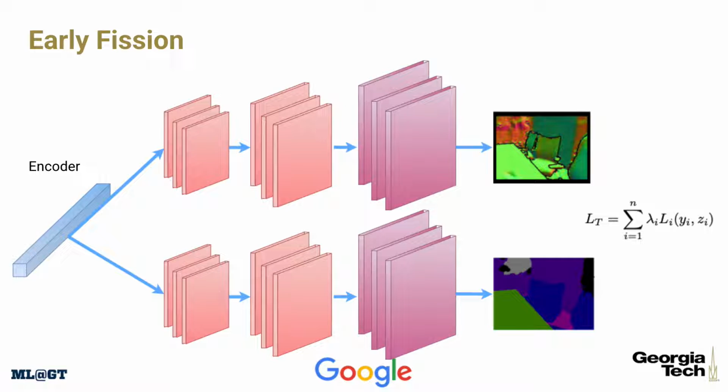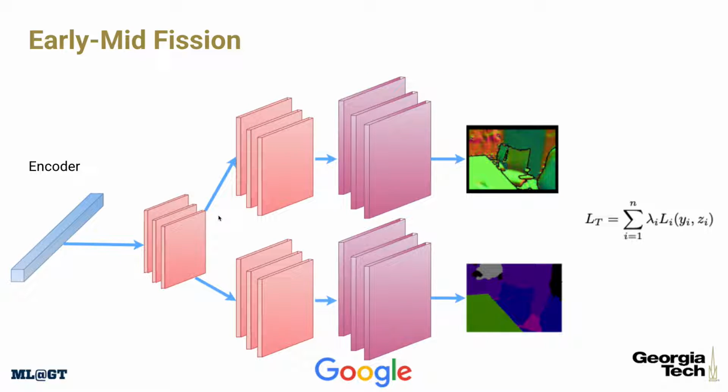Current popular hard parameter sharing methods can be seen as parallel to the early fusion methodologies for different inputs, where two inputs were combined at the beginning of the network and then fed into an encoder. Here we have the inverse. We have a shared encoder, which we split at the earliest point, and then we have a decoder for each separate task. This is the standard method that many people use today. We call this early fission.